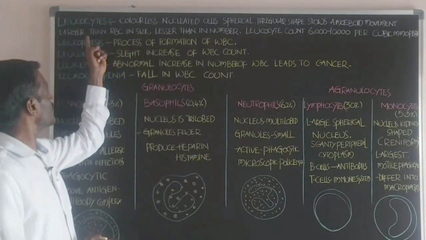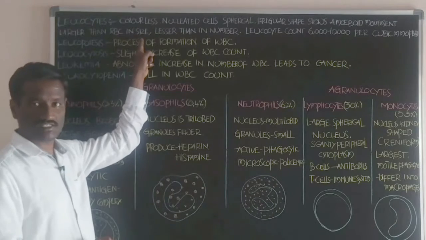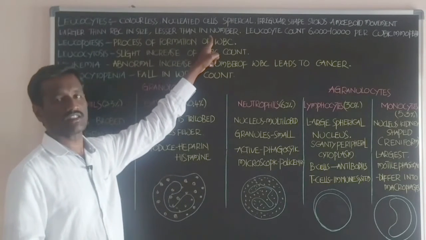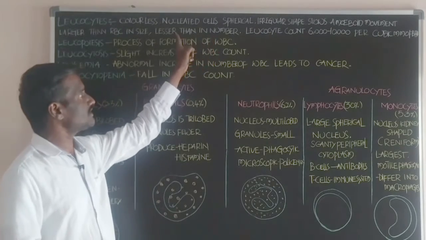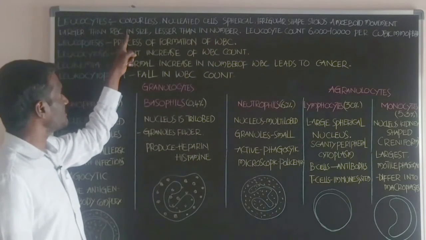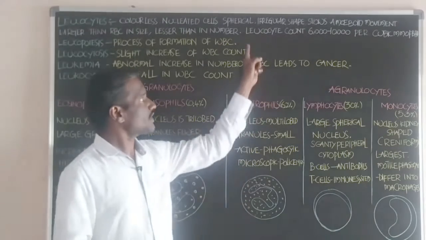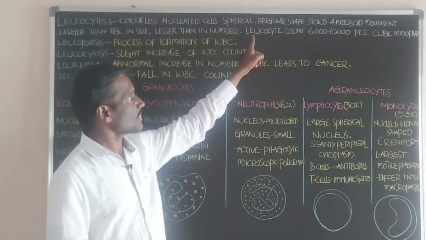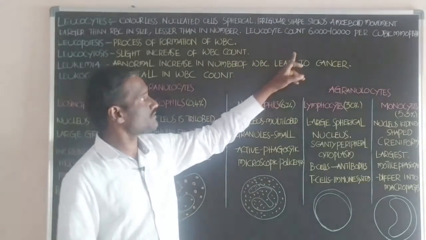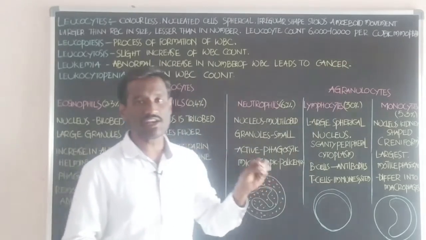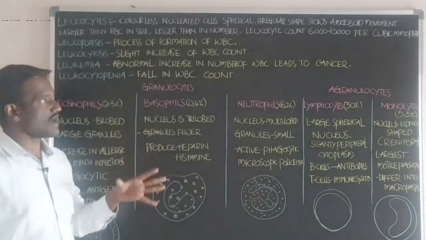Next, these are larger than RBC in size and less in number than the RBC. Normal leukocyte count in human beings is 6,000 to 10,000 per cubic millimeter of the blood.